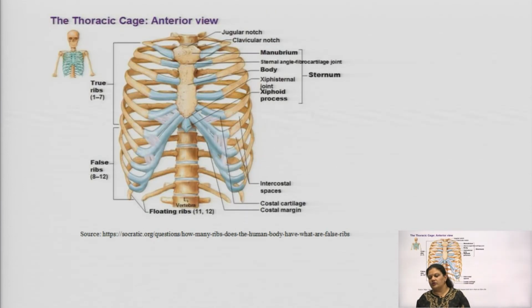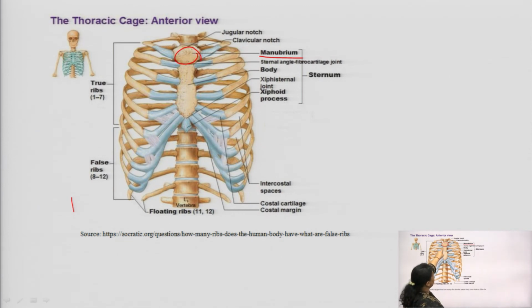Now, coming to the thoracic cage. Starting at the top we have the jugular notch. Below this area we have the clavicular notch, and then a very important area, the manubrium.